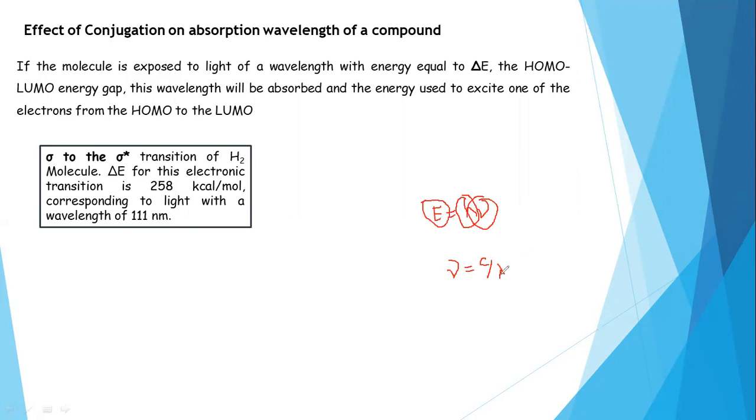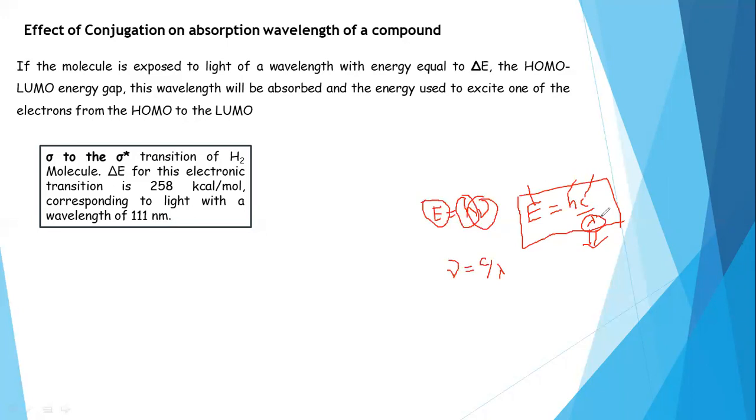So if you substitute this nu value into this equation, we get E equals h c by lambda. With this equation, we can calculate the energy of that radiation when it is provided as a wavelength value. h is Planck's constant, c is the velocity of light; these are two constant values.